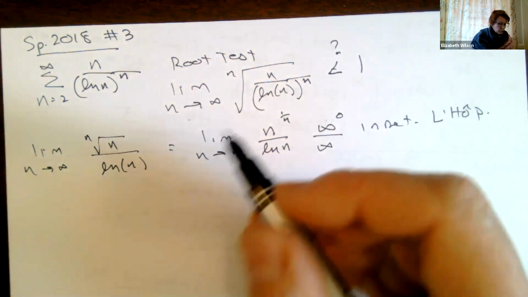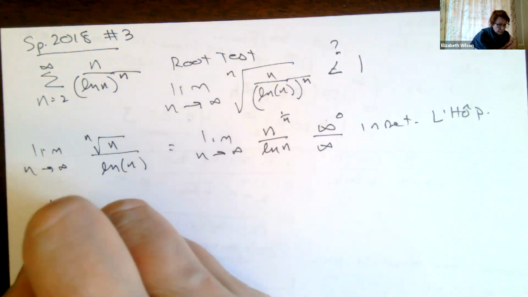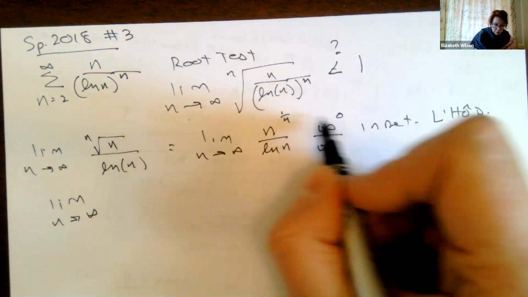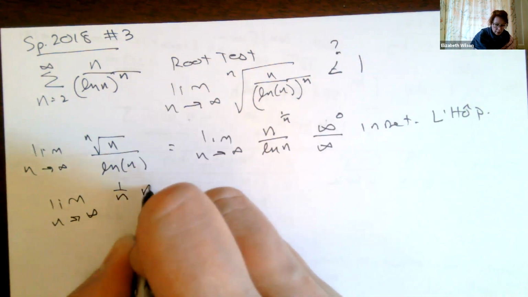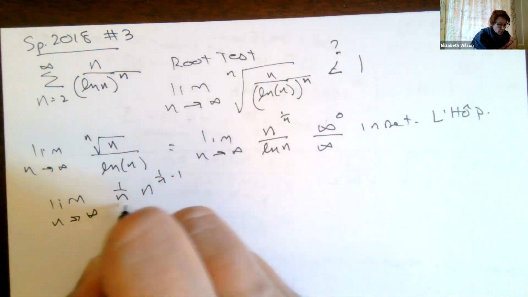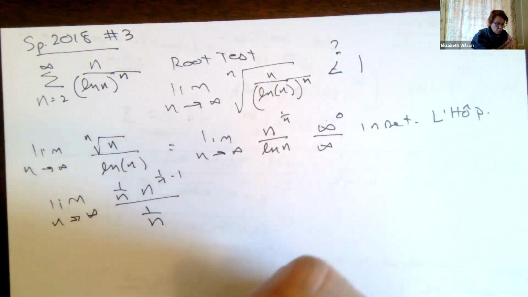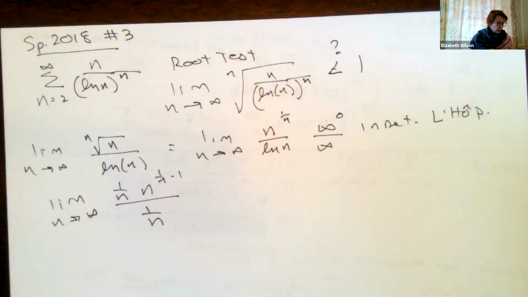Okay, so when I do L'Hopital's rule, I'm going to say the limit as n goes to infinity is the same thing. I'm going to take this derivative. So it's going to be 1 over n to the 1 over n minus 1, all over 1 over n, okay? Which means ultimately,